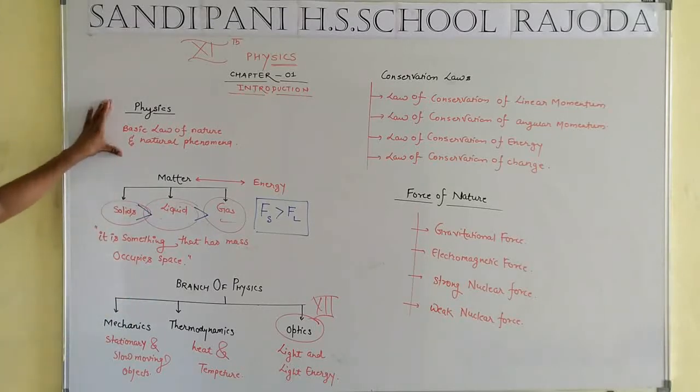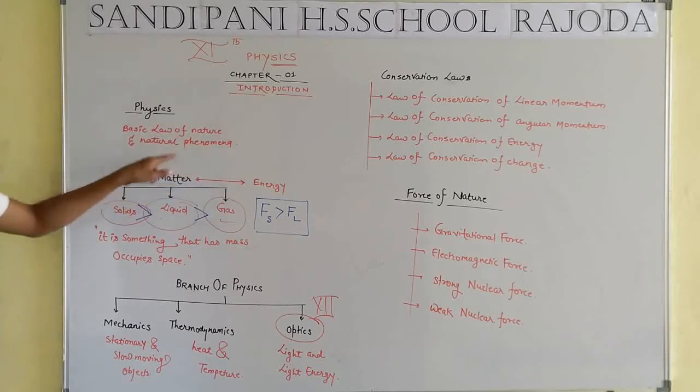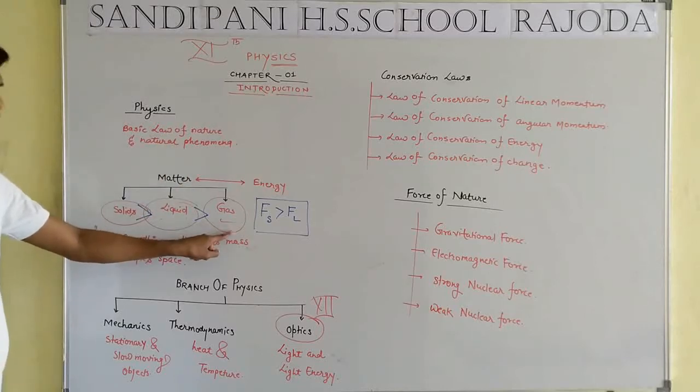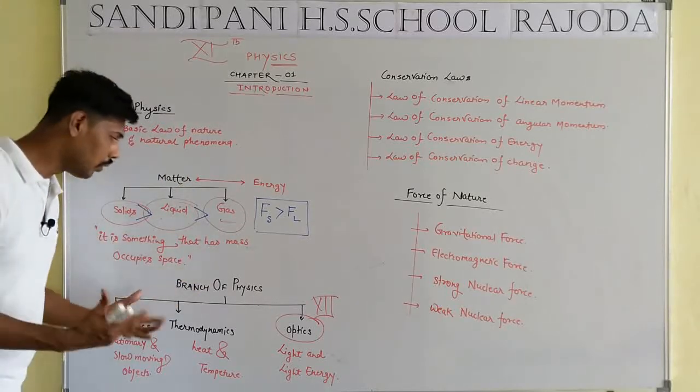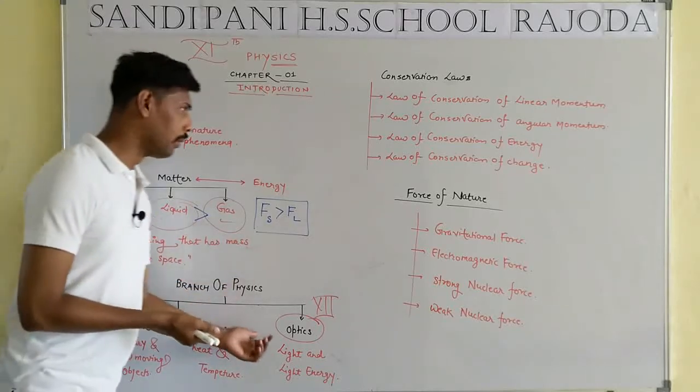So you know about physics. Physics consists of two things, matter and energy. Matter is defined, and the opposite of matter is known as energy. The force between the molecules of a solid is high as compared to a liquid. Here is the attraction force, here is the repulsion force. Branches of physics, that means mechanics, thermodynamics and optics.